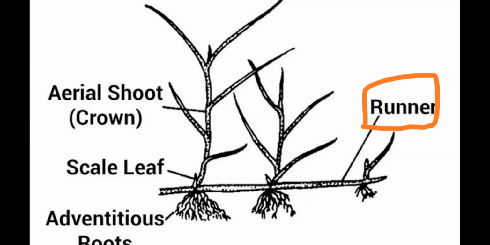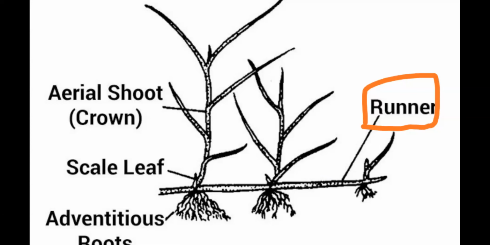Roots that arise other than the radicle we call adventitious. Here the fibrous network is there, so we call them fibrous adventitious roots. Fibrous adventitious roots. Right?